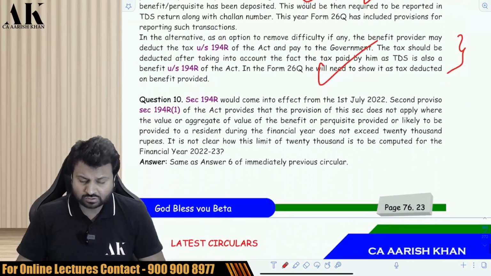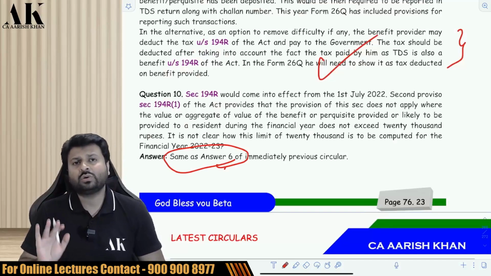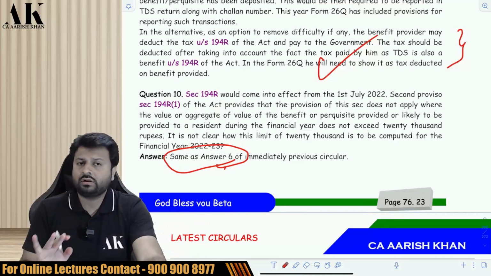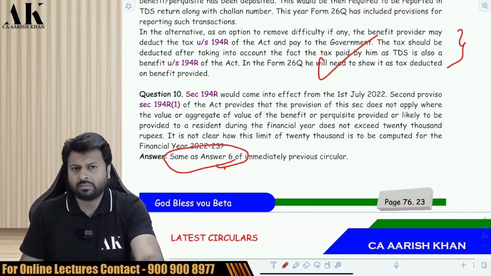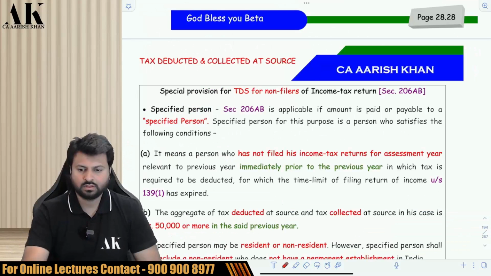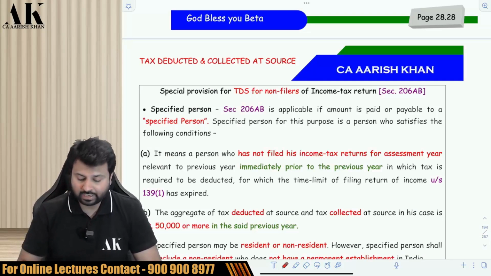Now, one last question is there over here, which I'll be discussing later on along with the previous circular. So I'm keeping this discussion on hold as of now. Okay, so this is what this circular is all about. Let's go through this circular once more, and then we'll move ahead with the next section of the TDS.